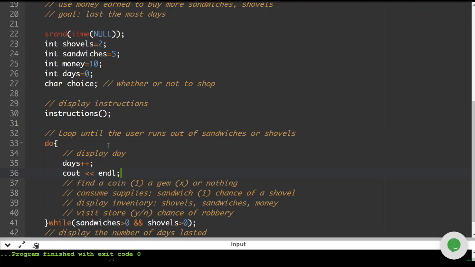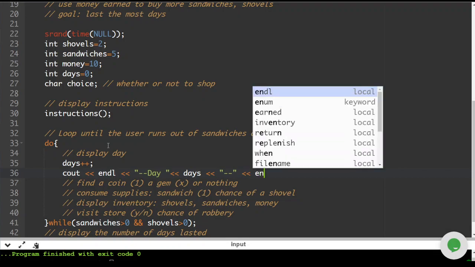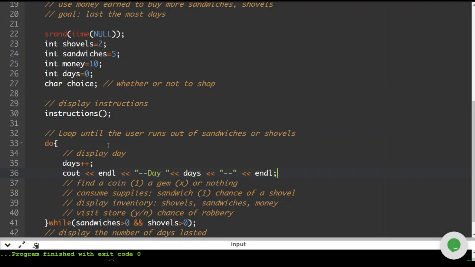Now, we're going to need a little bit of space at various points, so I've got a bunch of endl commands here that are going to be popping up where you least expect them. So this is going to be day, put a space here, days, and endl. There we go. Okay, so every day we're going to display the new day, and then we'll go to the next line.